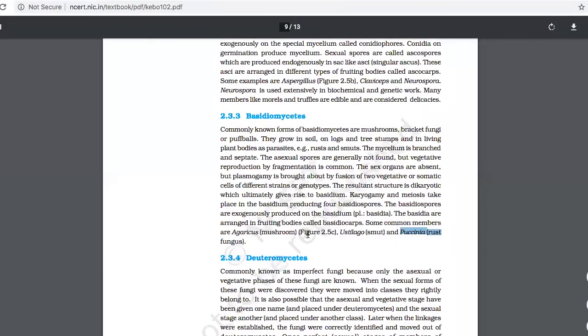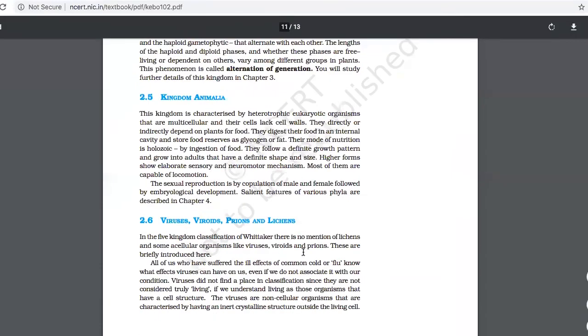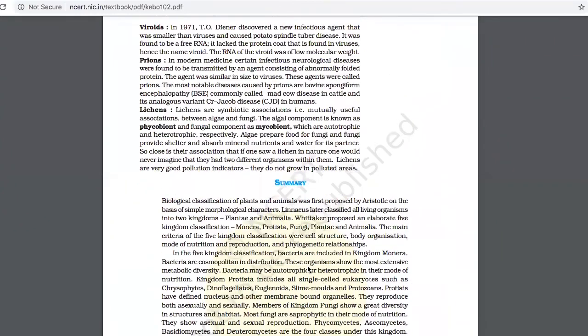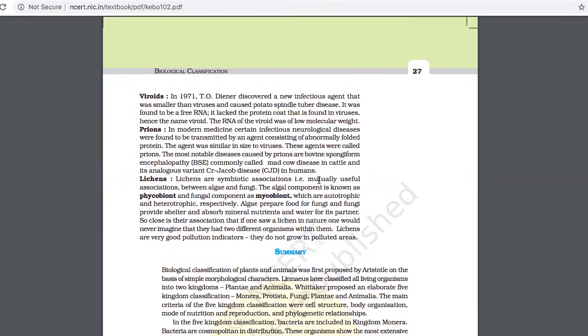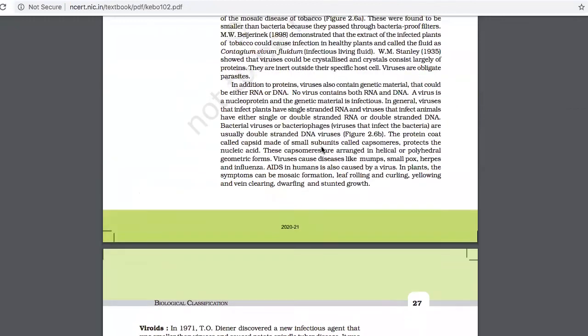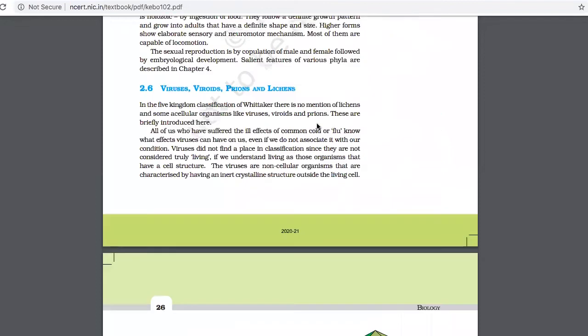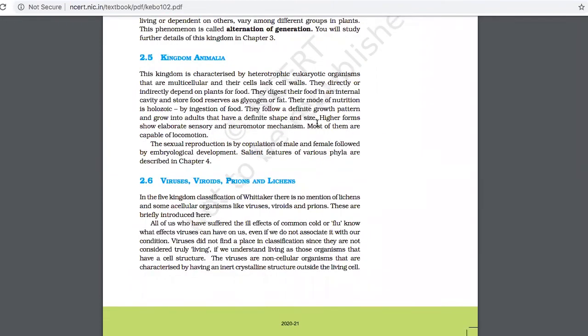Again, if you want to see, here you can see it. It is very clear that you guys have not studied your CBSE textbook. This part you haven't started studying at all. In the five kingdom classification by Whittaker, there is no mention of lichens.